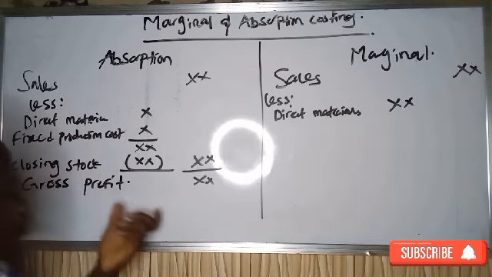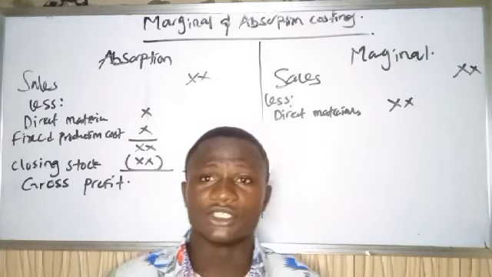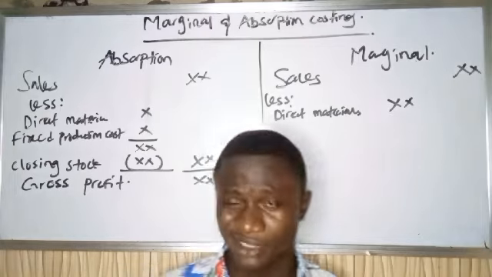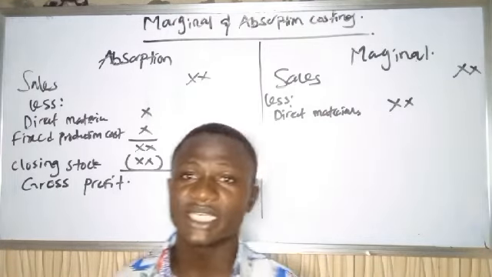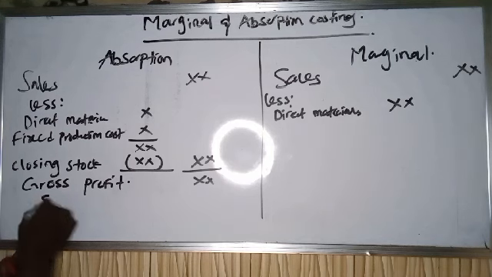So as you've gotten your gross profit, you already know that the next thing to do after getting your gross profit is to subtract your selling expenses, distribution expenses, and whatever to get your net profit. So you just come straight away.